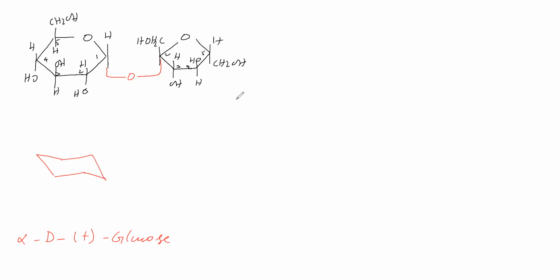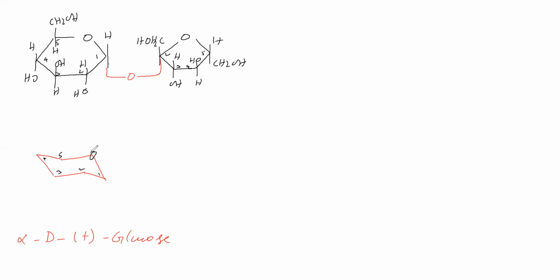Okay. Now we will give numbering. It is number 1 first carbon, number 2 second carbon, number 3, number 4, number 5. Fifth carbon and first carbon are connected through oxygen. Okay.